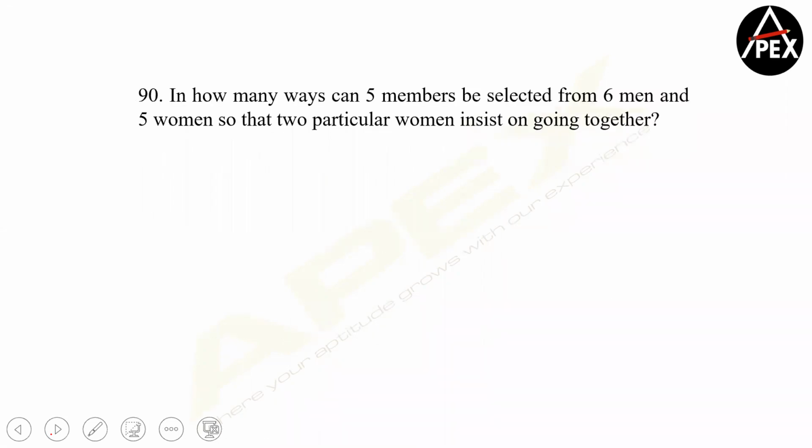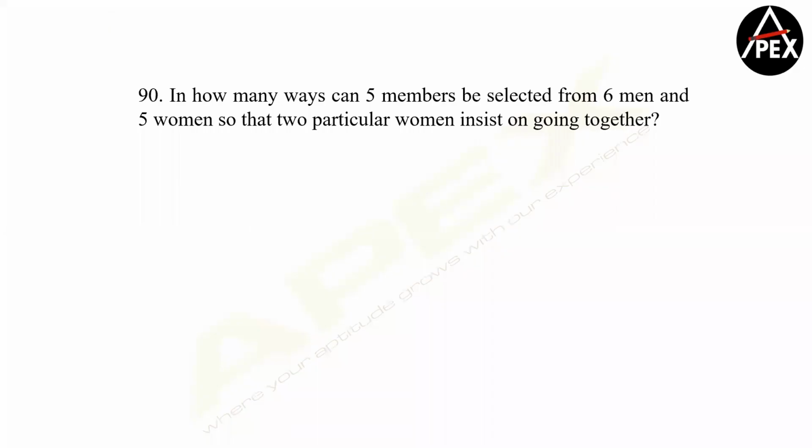Let's solve this, please. Roshni is going to be very close to the right answer. Now, 2 women are insisting on going together. Let's say A and B says that if A comes, only then my mommy will be allowed. So 2 of them are definitely saying that we will be going together. If you're selecting these 2 people in the group, that means you have 9 more people, and you have to select how many more? 3 more only.